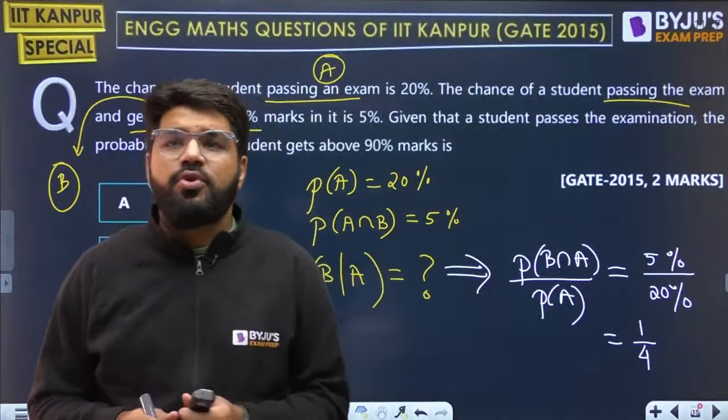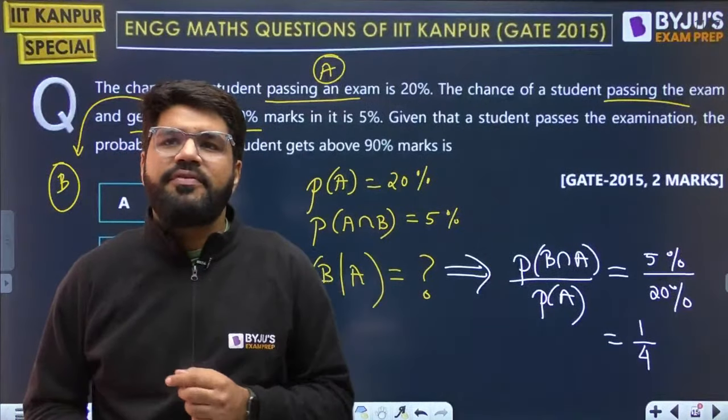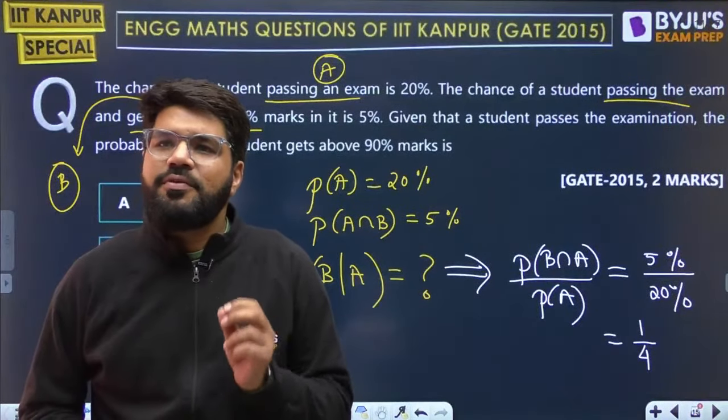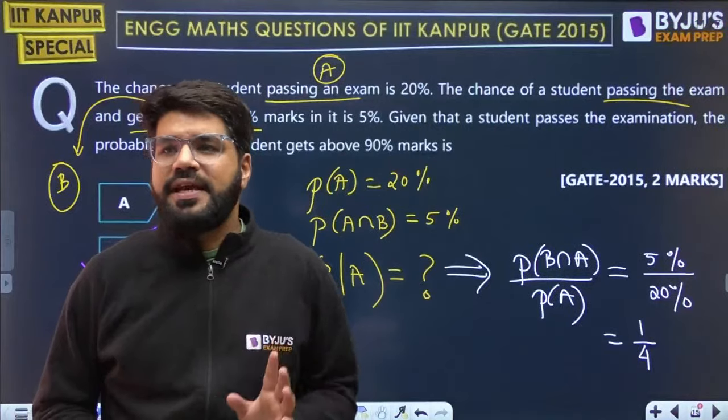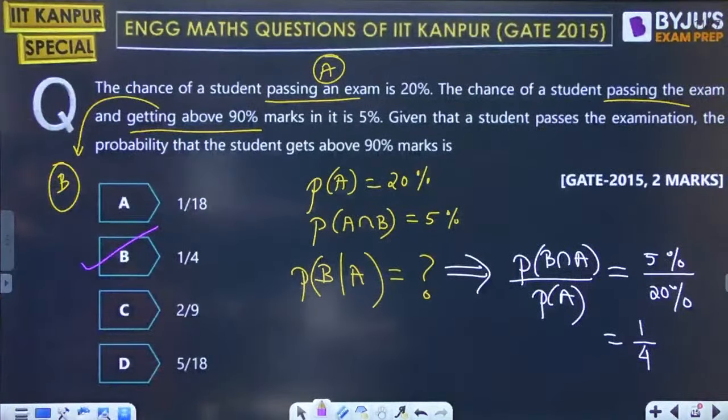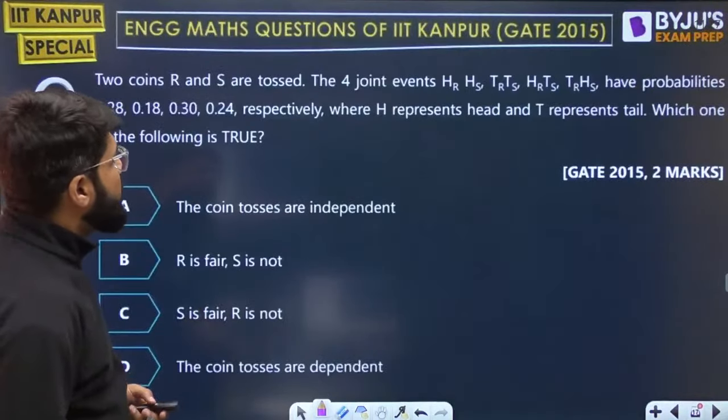Many times students are only confused in reading the language. You have two events given, passing the exam and getting above 90%. You have to just convert those two things into the events A and B. Call one of them A and another one the event B, right? Next question, guys, moving ahead on your screen.